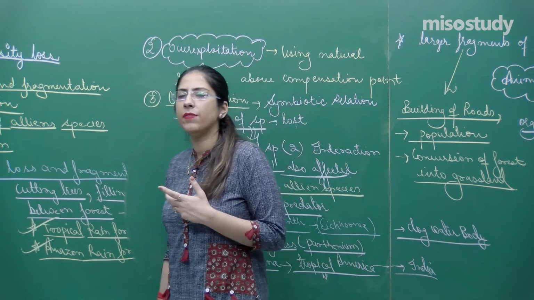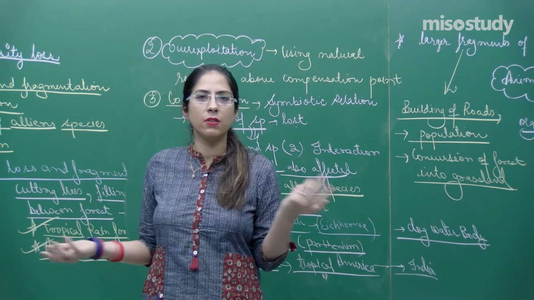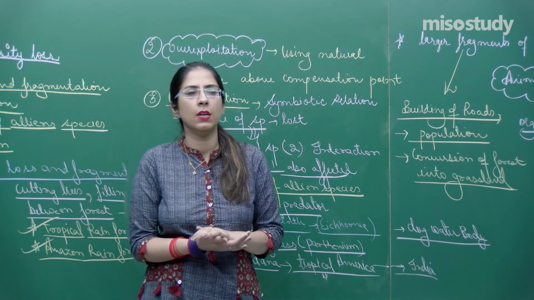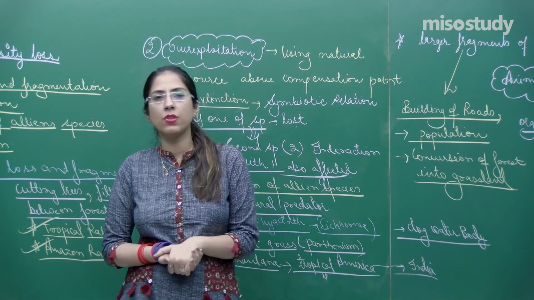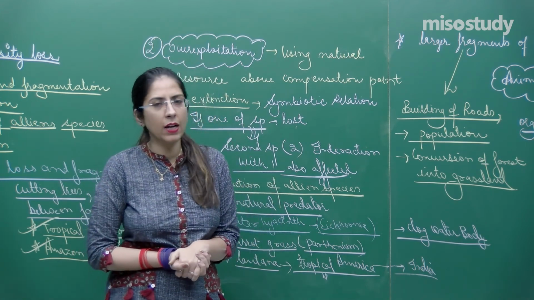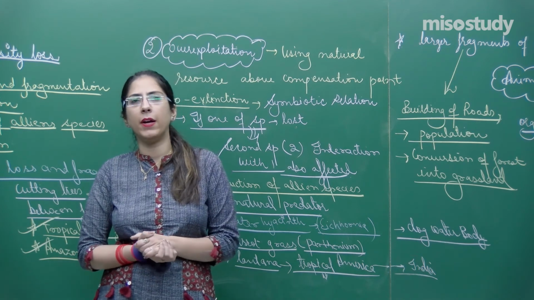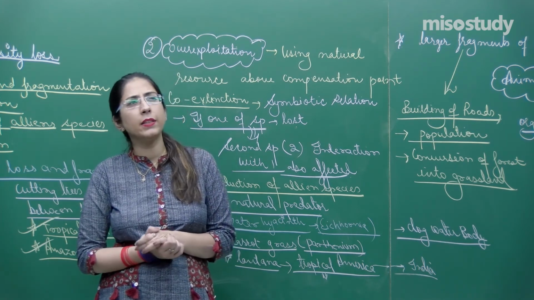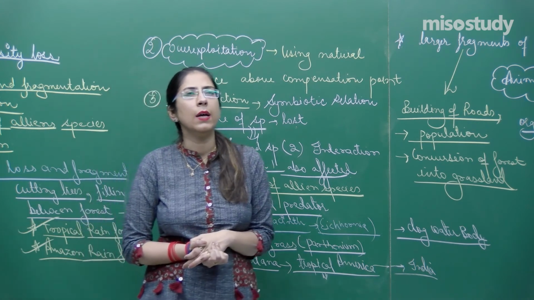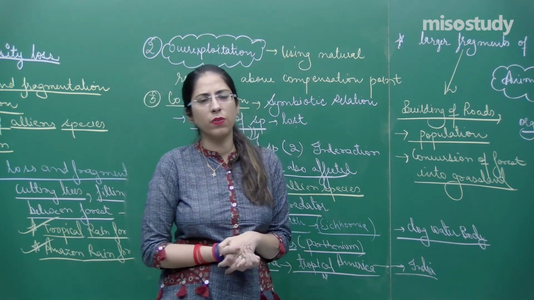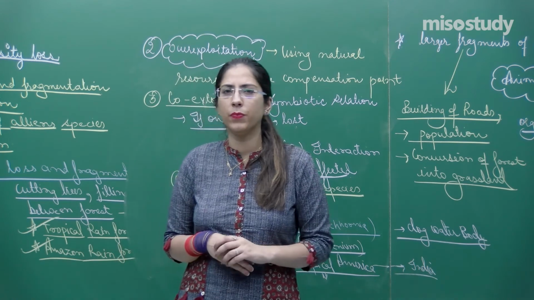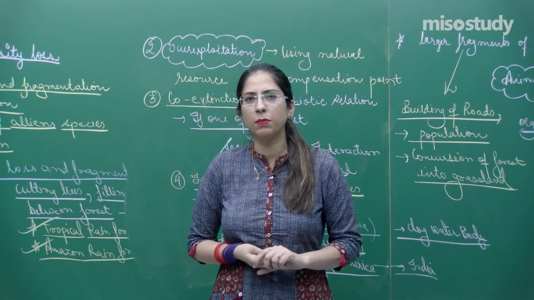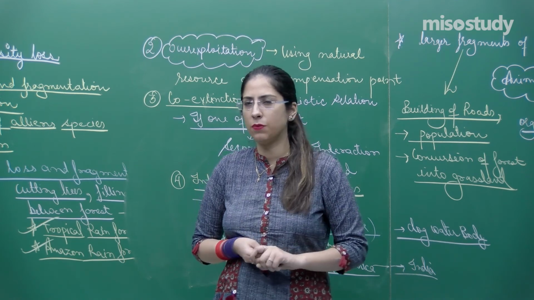In the next class, I will be discussing why biodiversity is important and what the different species are which are exposed to extinctions. What are the different categories given by IUCN, we are left with that, and also how we can conserve our biodiversity, like in situ conservation and ex situ conservation. I think within a maximum of 2 sessions, we will complete the whole chapter. That will be completed from my side, but you have to complete from your side as well.